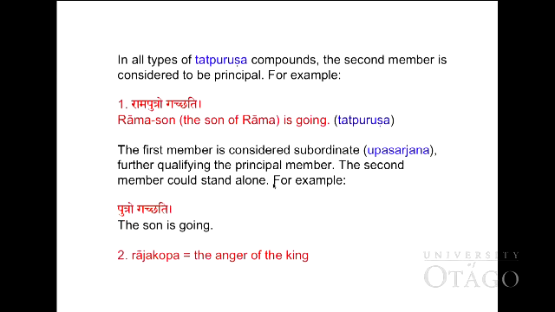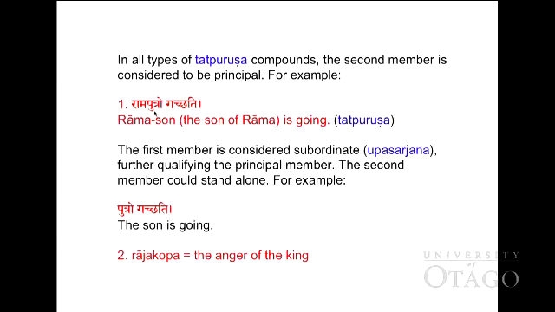Another compound is the Tatpurusha compound. The second member is considered to be principal. As you have studied, with member A and member B, in the Tatpurusha compound member B, the second member, is principal, and member A modifies member B, such as Rāma-putro gacchati. Take out sandhi: Rāma-putraḥ gacchati. Rāma-putraḥ means the son of Rama, or Rama's son is going.